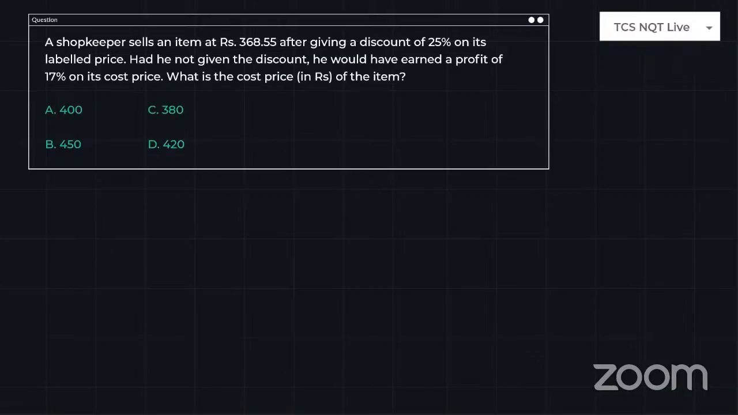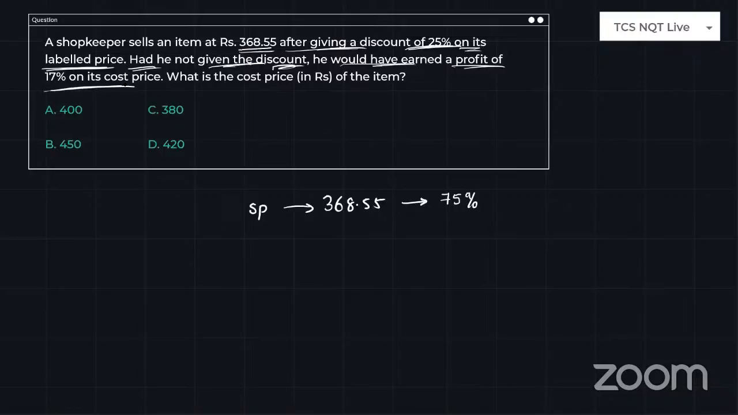Okay, let's look into the explanation now, how to do this. A shopkeeper sells an item for 368.55. So selling price is 368.55 after giving the discount of 25%. Guys, after giving 25% discount, can I say selling price is 75% or not? So you need to understand this type of concept. On its labeled price. So we don't know the list price, but after allowing the discount of 25%, the selling price is 75% only. Had he not given the discount, he would have earned the profit of 17% on the cost price. What is the cost price of the item?